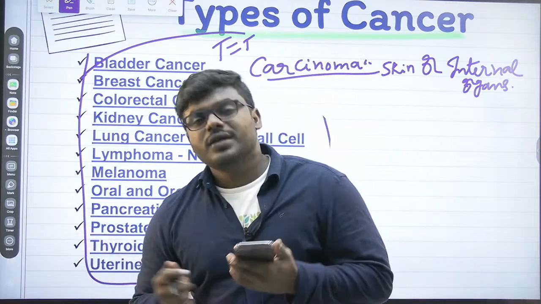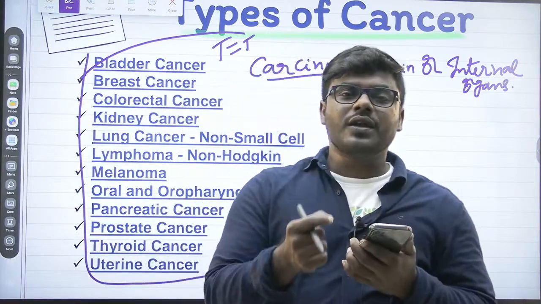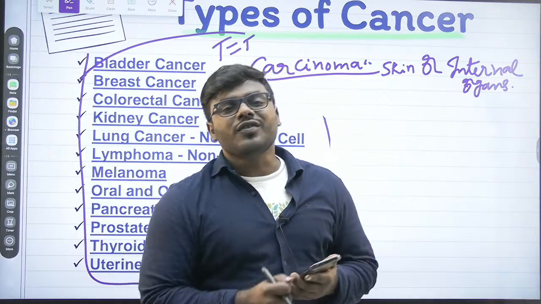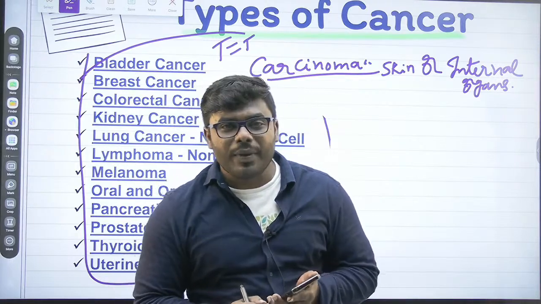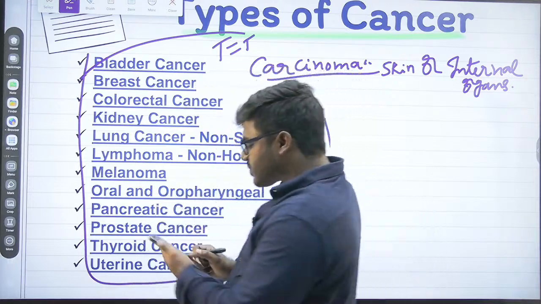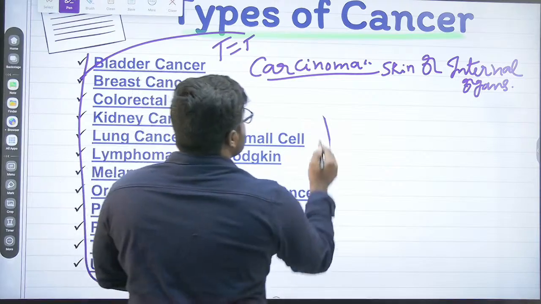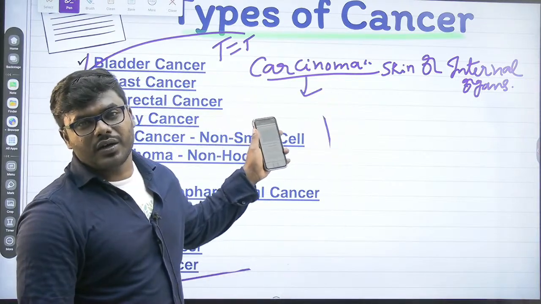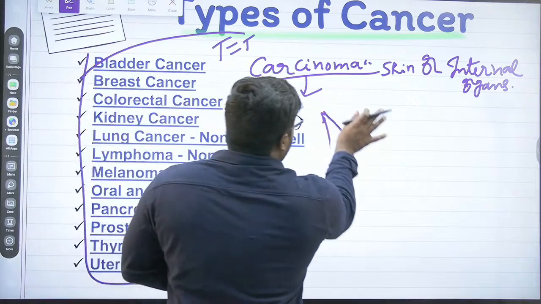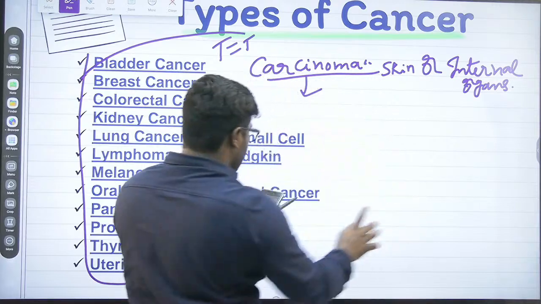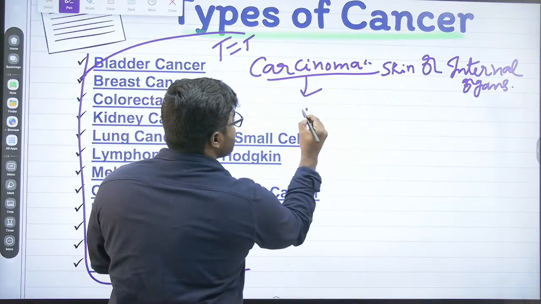Suppose this pyrimidine dimer is unrepaired, what will happen? It leads to skin cancers. Correct? So keep it in your mind. So which is what? Carcinoma. Never ever forget that particular point. Okay, now the next and another very important type, that is the sarcoma.